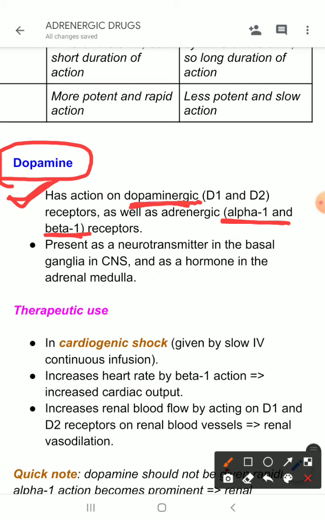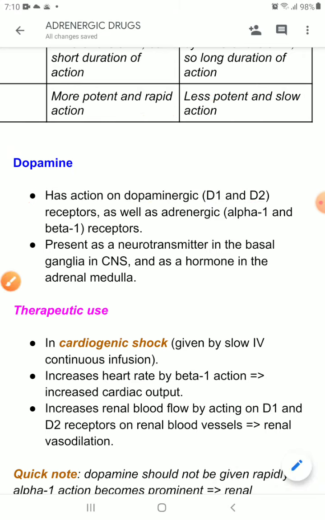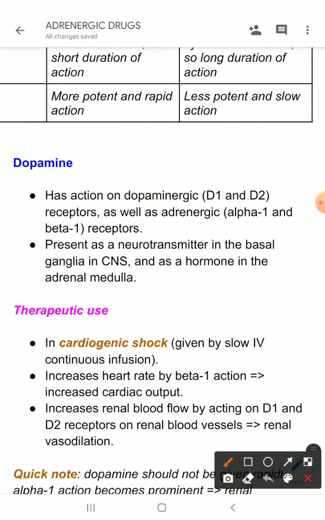Dopaminergic receptors are actually from D1 to D5. But there are two types of receptors, D1 type and D2 type. Some of these D1 to D5 are D1 type and some are D2 type. So for simplistic purpose, I have written here D1 and D2.